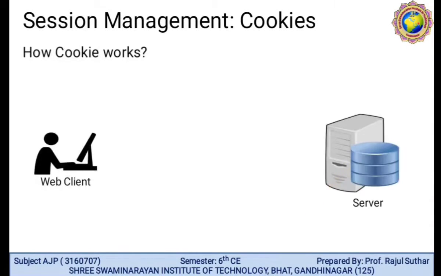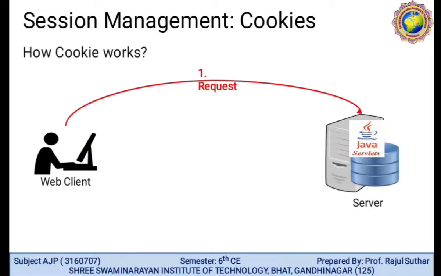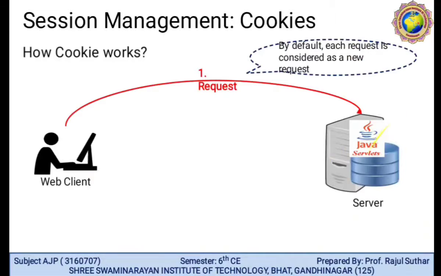How does a cookie work? Here the web client is available and here the server or servlet program is available. First, the web client sends a request. By default, each request is considered a new request, and according to the request, the server will reply with the response plus cookie.